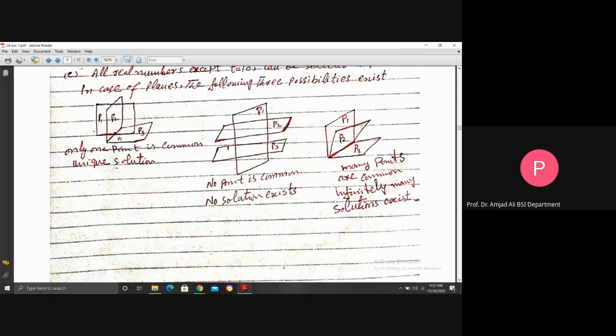Because in all these three planes, only one point is common. Here the case where no common point exists is this. If you consider P1, this is P2, and this is P3. Although P1, P2 have many common points, P2, P3 and P1, P3 have many common points, nothing is common among all these three planes, P1, P2, P3. So this is the case where no solution exists.